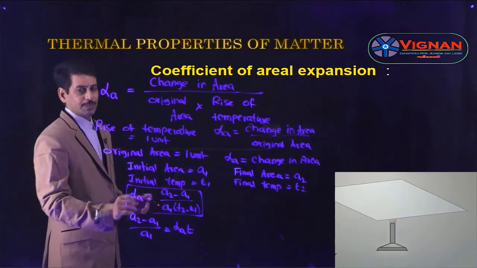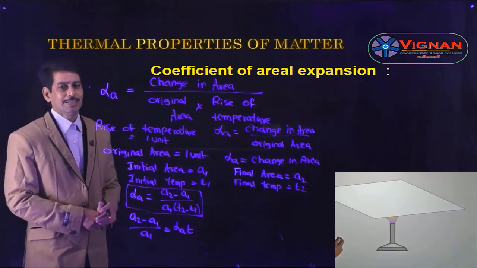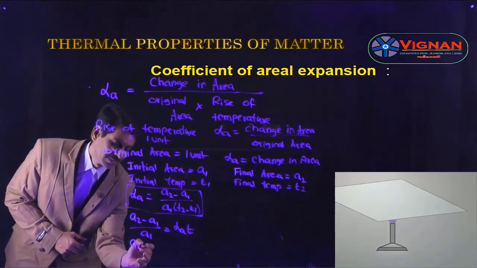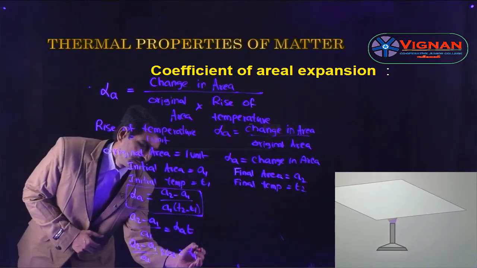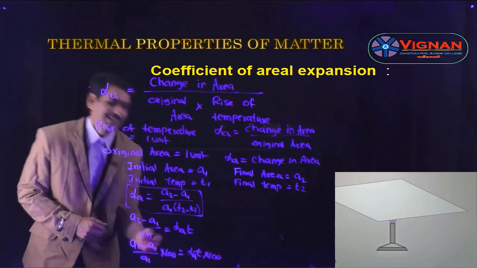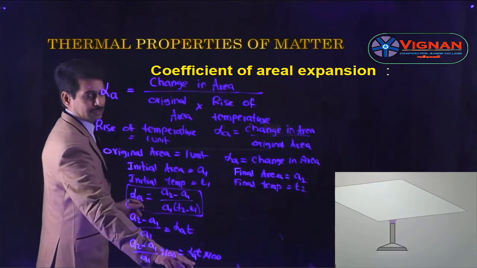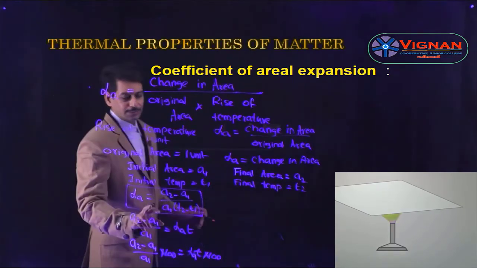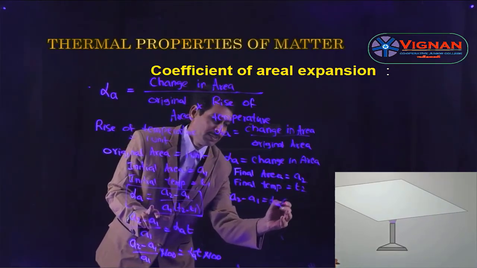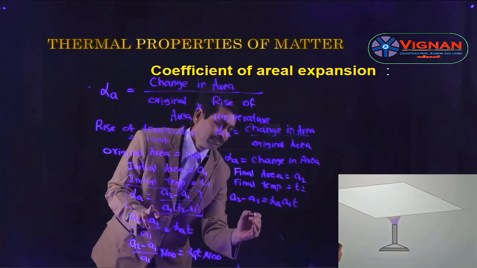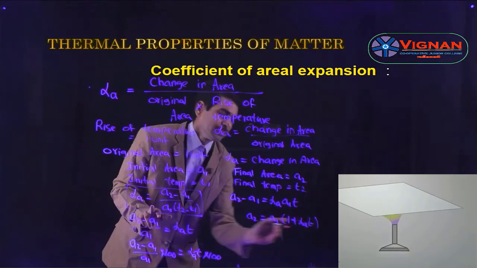So in the problems, if the fractional change in area is given, then we can find the value of alpha A. And if the percentage change in area is given, then this can be modified as A2 minus A1 by A1 into 100 is equal to alpha A into T into 100. This is the expression for the percentage change in area. From this formula we can also find the change in area as A2 minus A1 is equal to alpha A into A1 into T, or the final area A2 is equal to A1 into 1 plus alpha A into T. This is the expression for final area.